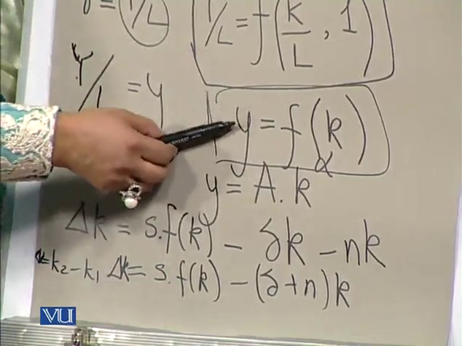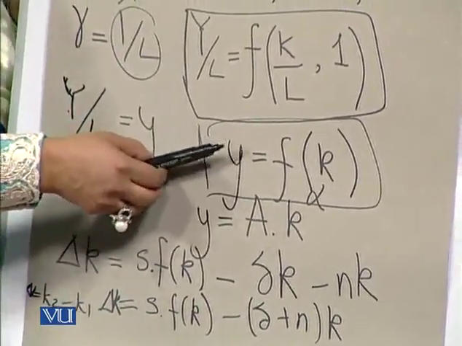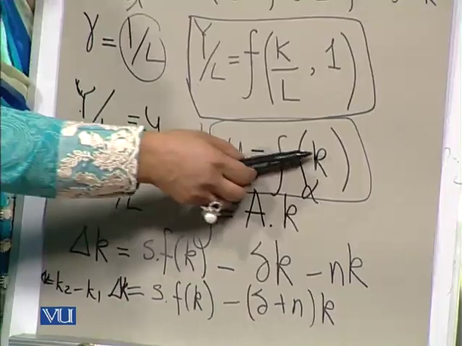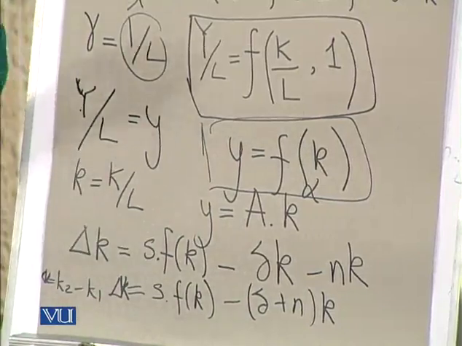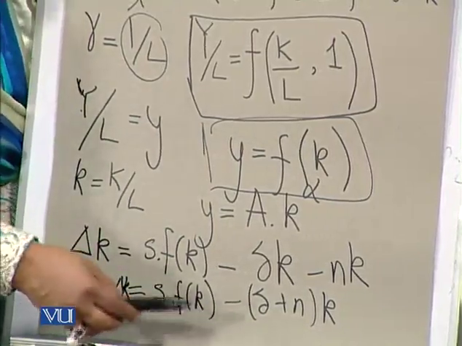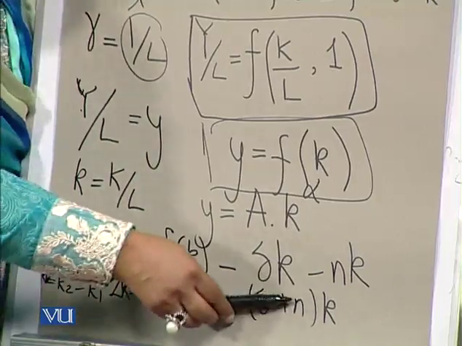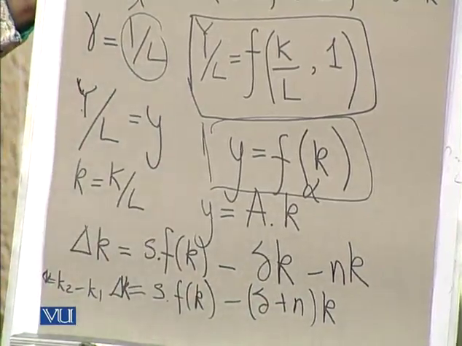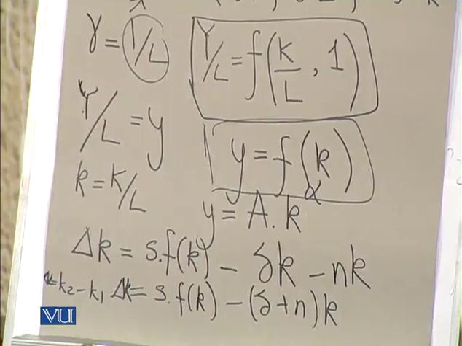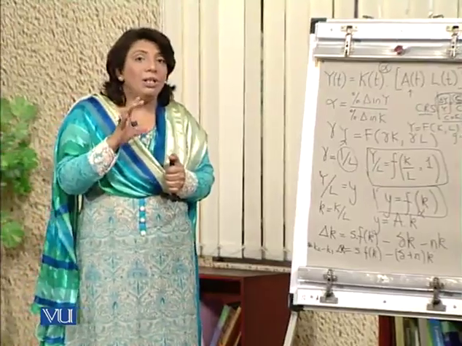The reason is that we have just determined, according to Solow's growth model, that the income per labor is a function of the capital labor ratio. So the change in the capital labor ratio is dependent upon 2 major things. One is the total savings, which in fact depends upon the capital labor ratio, and the depreciation plus the increase in the labor force. So if we want to discuss or see the steady state, when we see that the capital labor ratio and income become constant, then if we want to explain the situation of your economy at that time, what are the important variables and how this particular relationship of the steady state can be explained.